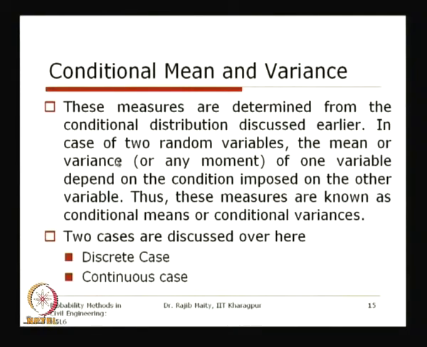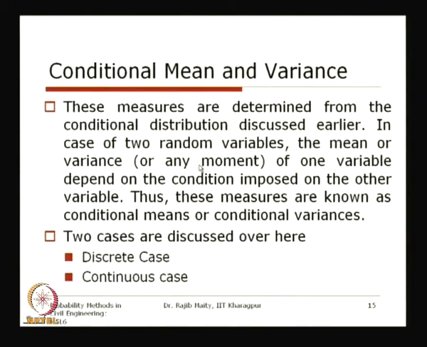So similarly, when we refer to the conditional mean, from the conditional distribution we can calculate it following the equation for how to calculate the mean. That mean will be called the conditional mean, because that distribution is already conditioned on the outcome of the other random variable. In case of two random variables, because we are always starting with two random variables first, this applies to the mean, the variance, or any moment of any order, because the mean, you know, is the first moment with respect to the origin, and the variance is the second moment with respect to the mean.